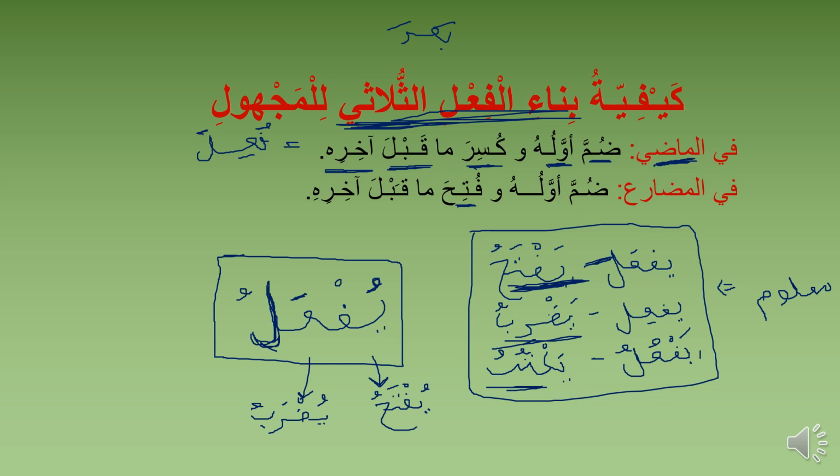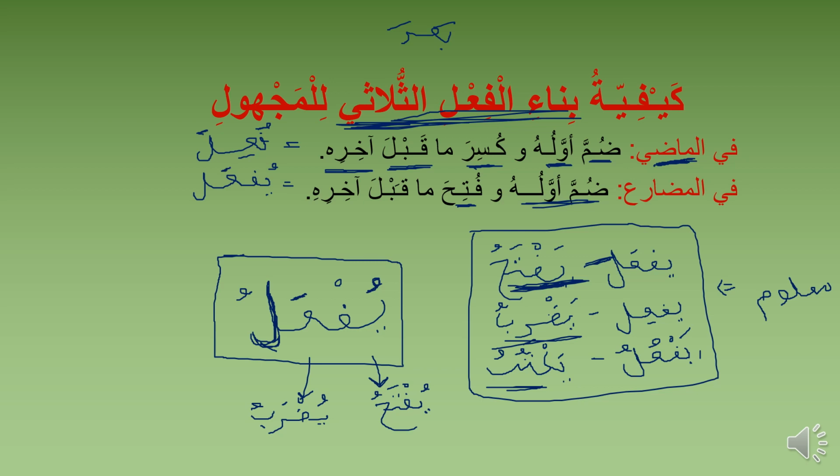I hope you get this template. So here now, the formula is equal to yuf'alu. Dhamma awwaluhu, give the first letter dhamma. Wa futiha, give it fatha, ma qabla akhirihi, what comes before the last letter, the second to the last letter, which is ain.